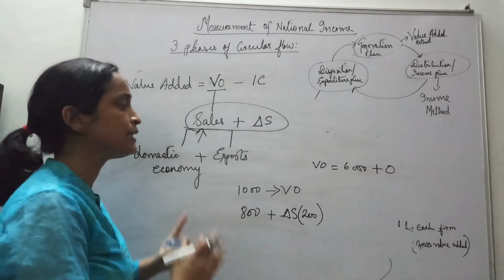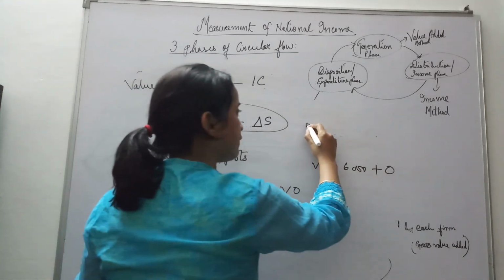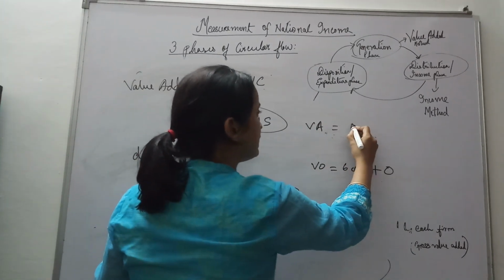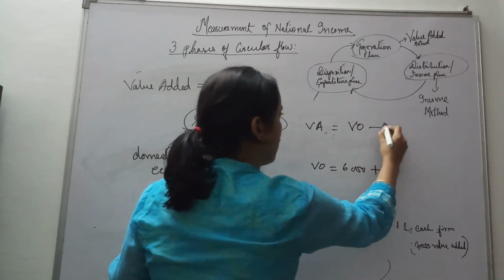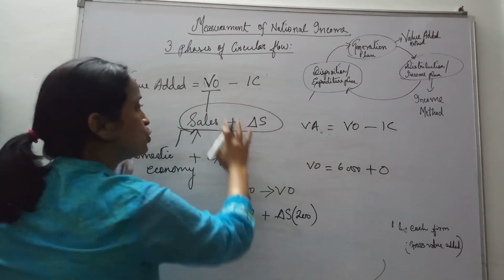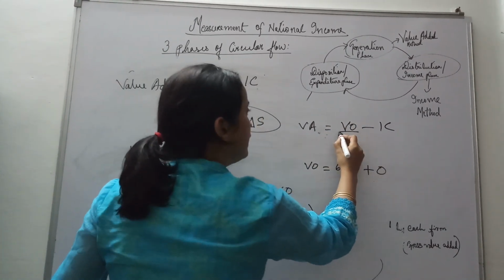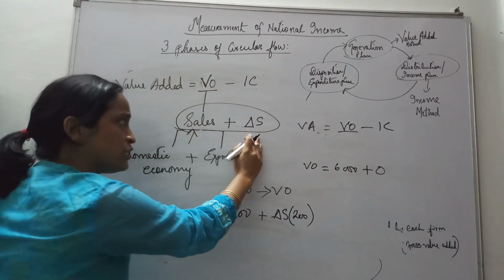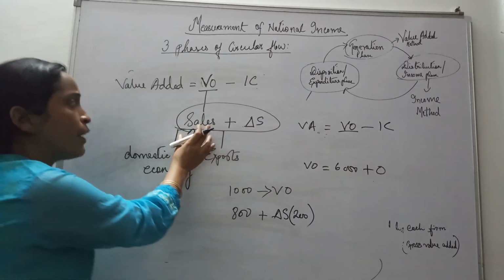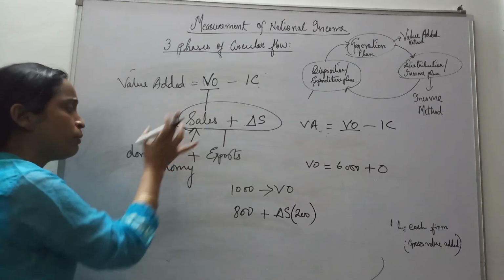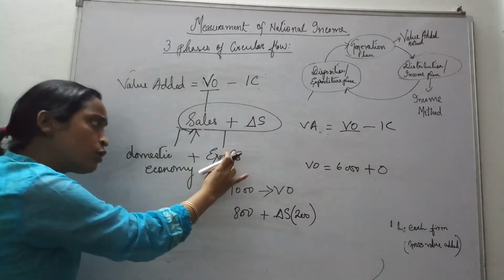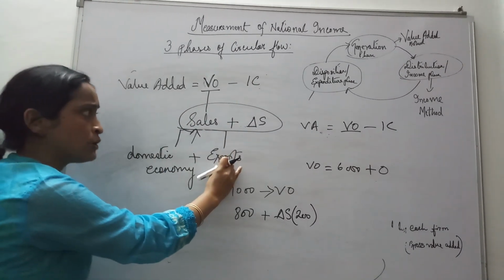So what we are discussing is what is gross value, what is value added. Okay, value added is value of output minus intermediate consumption. So again, what is value of output? It is sales plus change in stock. Now, where could this sale take place? This sale could be within the domestic economy or could be outside, our exports.